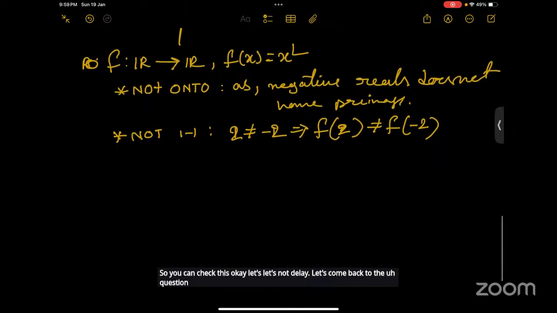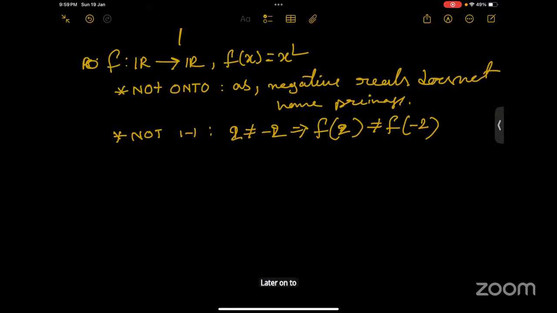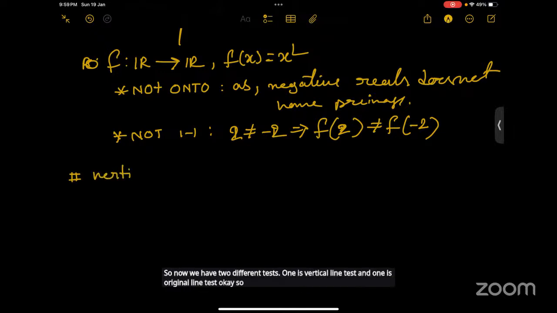So this was the first example, f of x equals x square. This was a function, but it is neither onto nor one-one. Now we have two different tests: one is the vertical line test and one is the horizontal line test. The vertical line test says